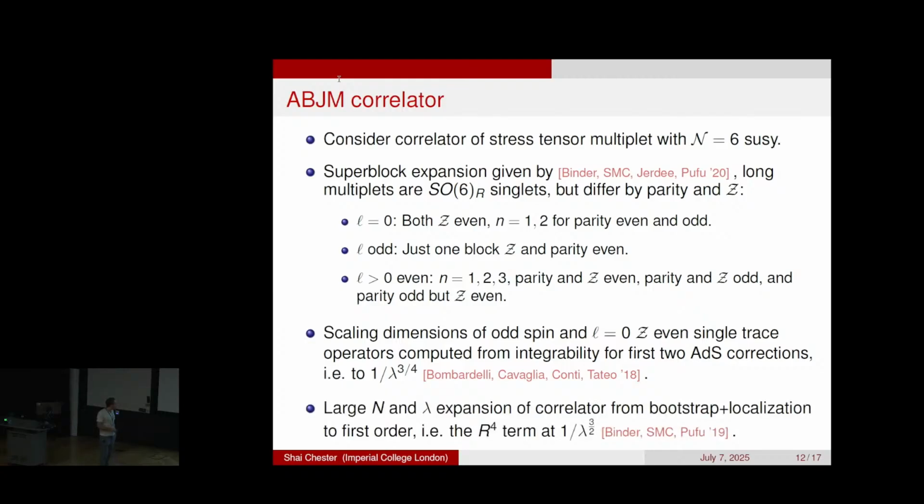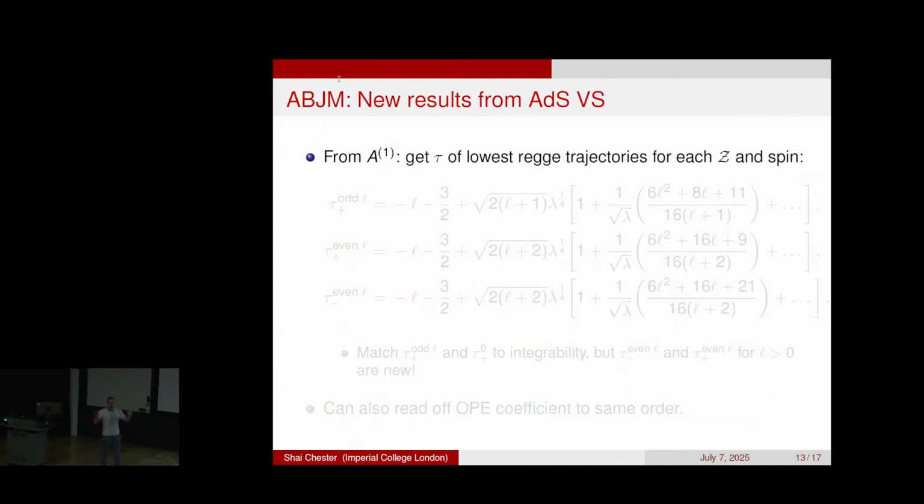Also, using bootstrap and localization analytically, we have the large N and large lambda expansion, which for this correlator we have up to r to the 4 term, which means the 1 over lambda to the 3 halves prediction. So this is the data which existed prior to this work. Okay, so we do the same algorithm as before, which is that we compare the block expansion to this ansatz. It fixes the first AdS correction, and we can read off CFT data.